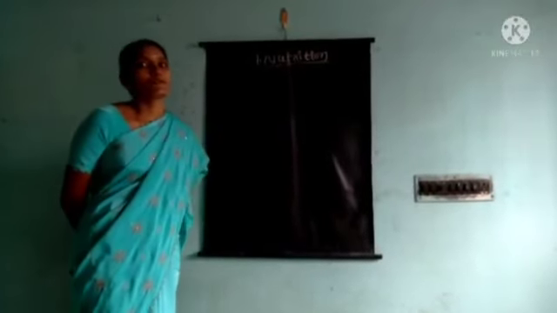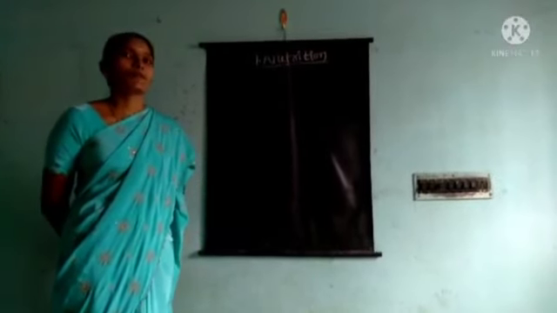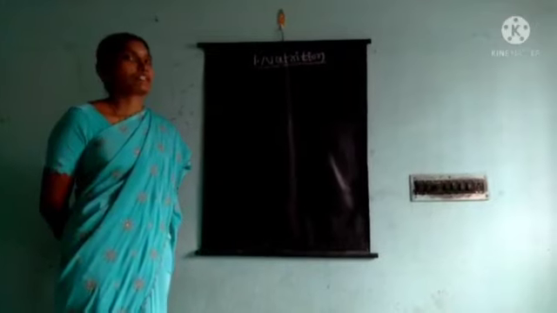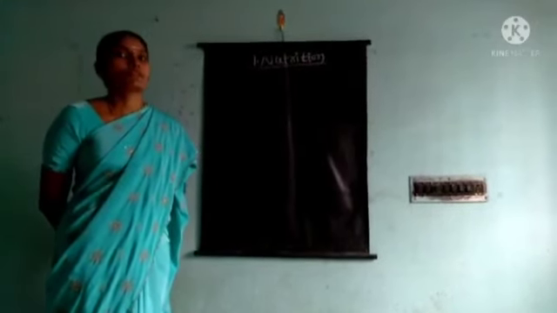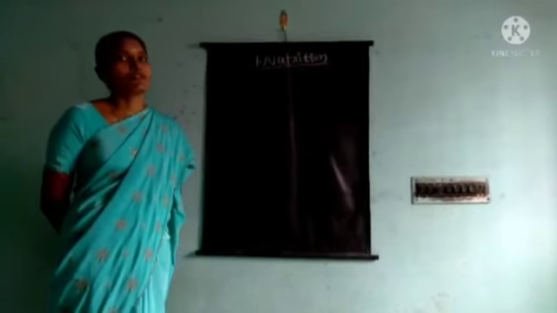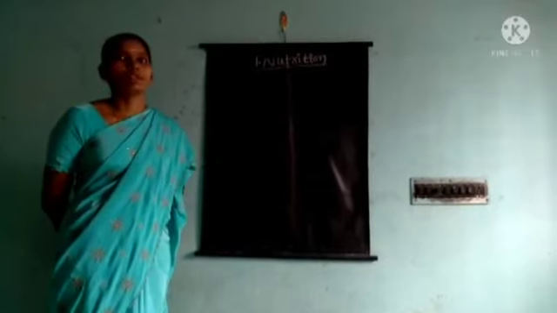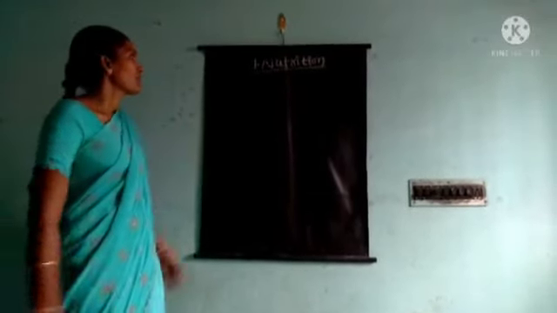How is this energy obtained in our body? Yes, children, we take food. Compulsorily, we take food, and then the body is energetic.